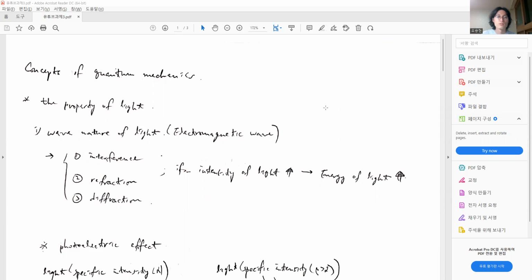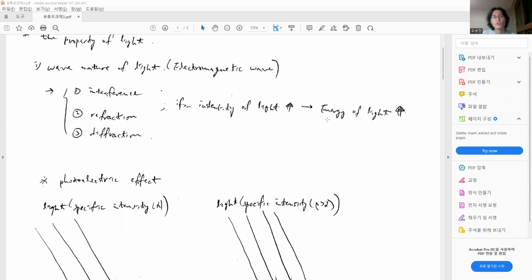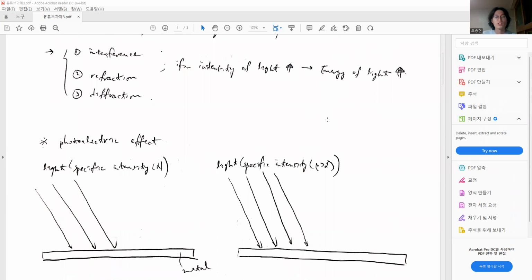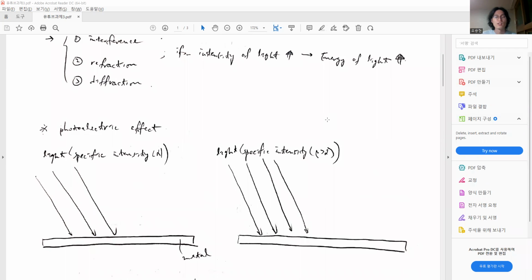And from this nature of light, we can deduce that if the intensity of light is higher than before, the energy of light is also higher than before. However, there is a strange phenomenon which is named the photoelectric effect.